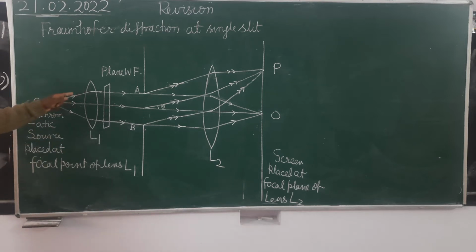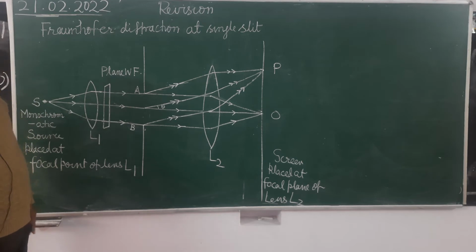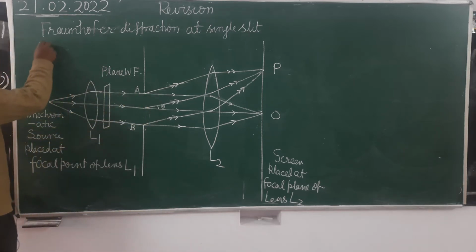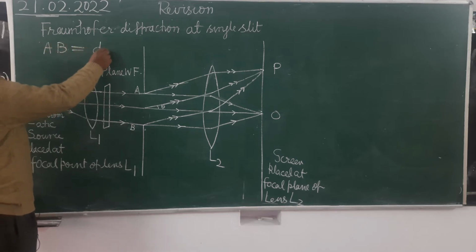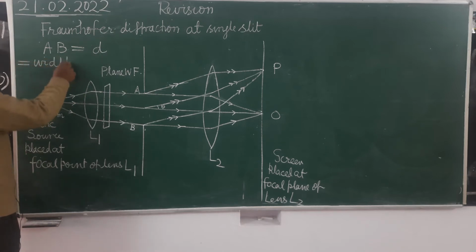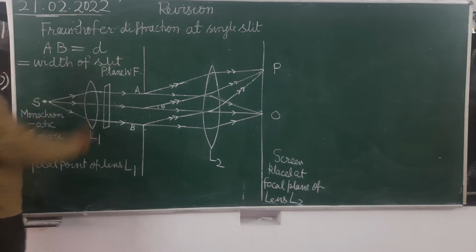So when the waves diverge from here, after refraction they will become parallel, and then the incident wavefront on the slit AB, here the width of the slit we have taken as D, means the distance from A to B is assumed to be D, which we call the width of the slit. So the incident wavefront is planar.